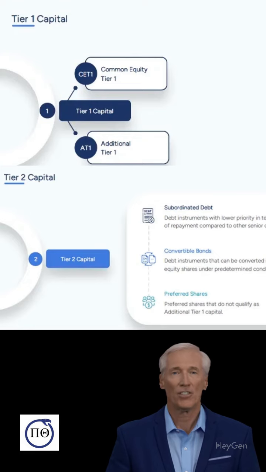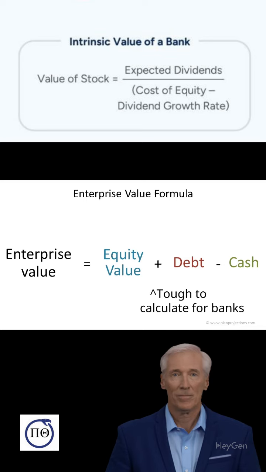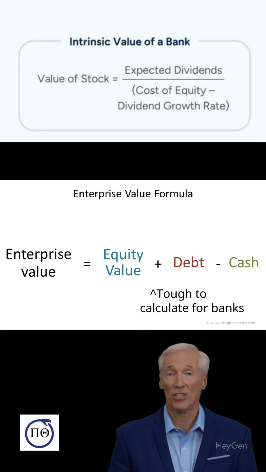Valuing banks can be daunting due to two main challenges: estimating cash flows and dealing with regulatory frameworks. These firms often operate under stringent capital regulations like you see above, and the Basel Accords that significantly impact how these firms are valued. Unlike non-financial firms, banks are best valued using equity models instead of enterprise models. Estimating debt and reinvestment for banks is difficult because debt isn't capital for them, it's raw material. This makes traditional calculations less useful.